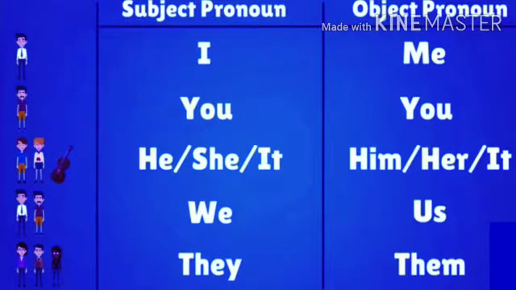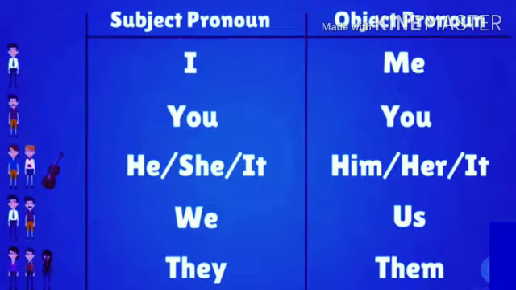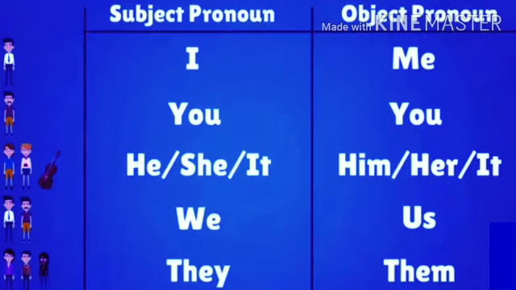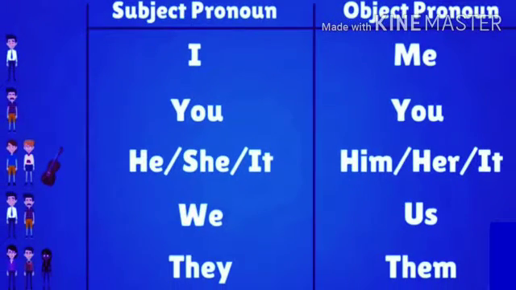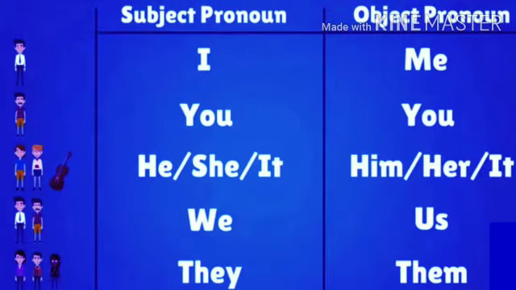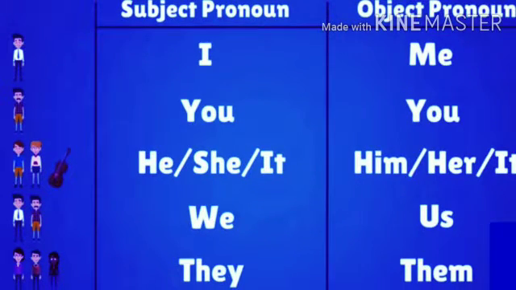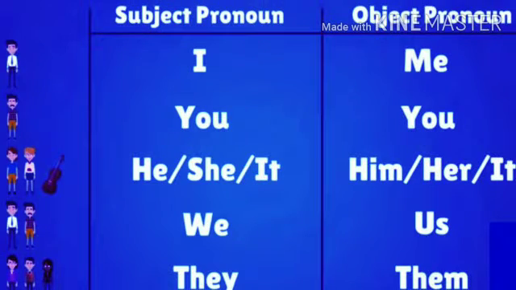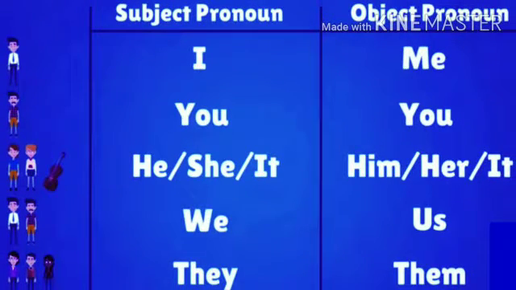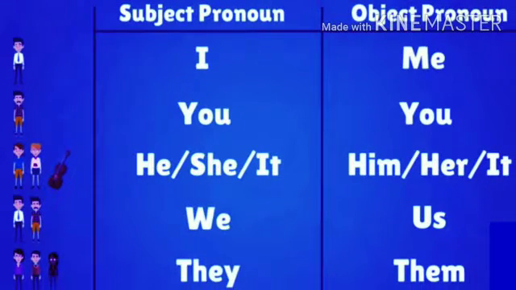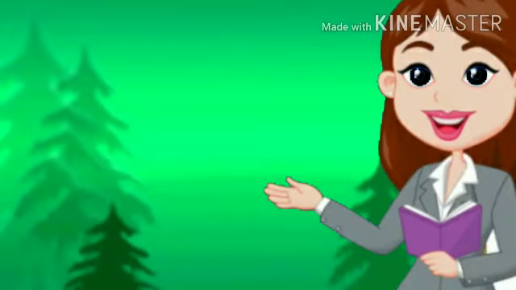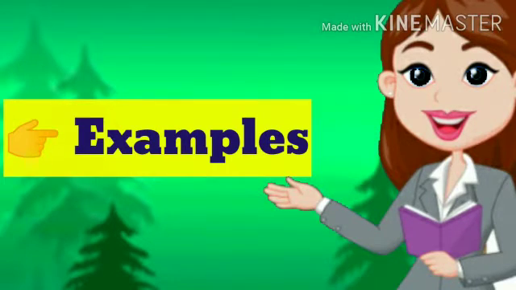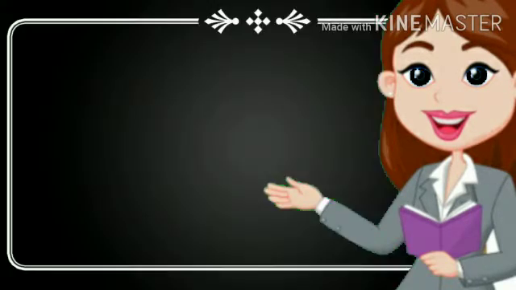If I is the subject, then me is the object. You is the same for subject and object. If he, she, it are the subjects, then him, her, it are the objects. If we is the subject, then us is the object. If they is the subject, then them is the object. I hope, students, you all have understood about object pronouns. Now let's have a look at a few more examples.